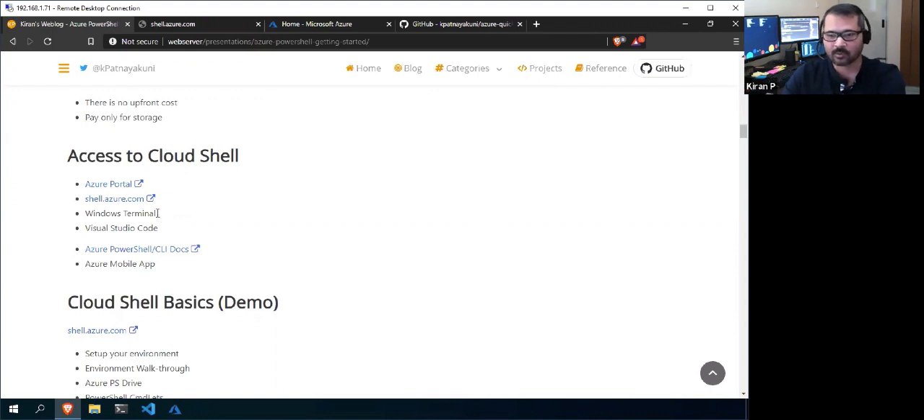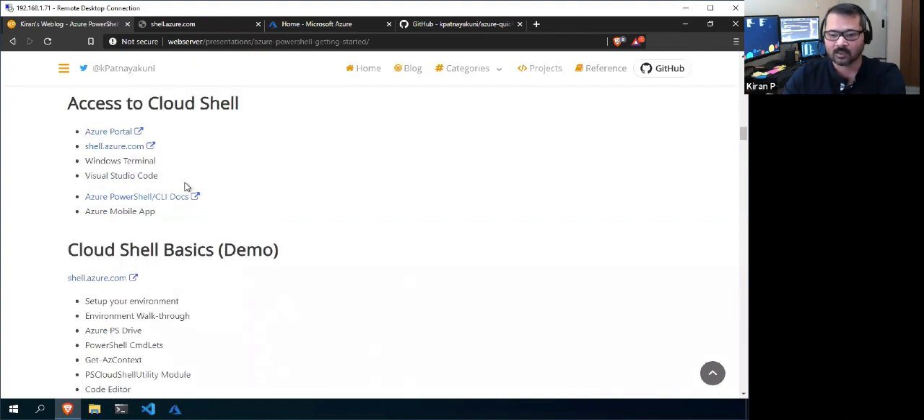Okay, so probably you can search and go through this. If you are not aware of it or not using it, the Windows Terminal is a very good tool for an interactive console, I mean, if you are interacting using the command line. Also, you can access your Cloud Shell using Visual Studio Code.